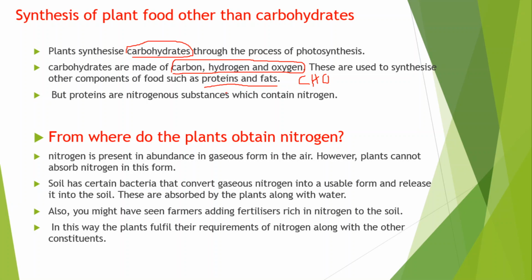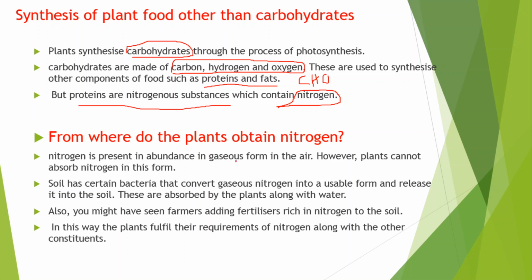And what about proteins? Along with carbon, hydrogen and oxygen, proteins also need nitrogen. For the synthesis of protein, plants need nitrogen. So proteins are nitrogenous substances, that means they contain nitrogen. Plants need nitrogen to prepare proteins, and you may wonder how plants obtain nitrogen.